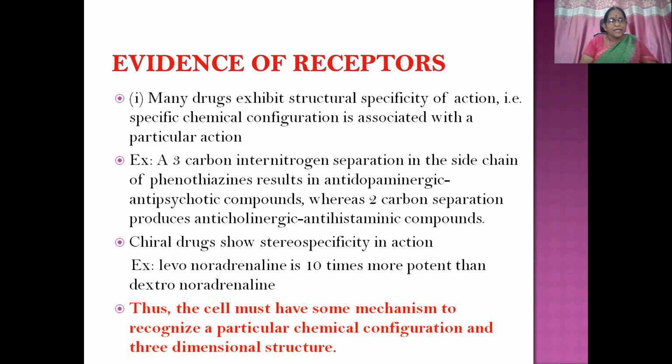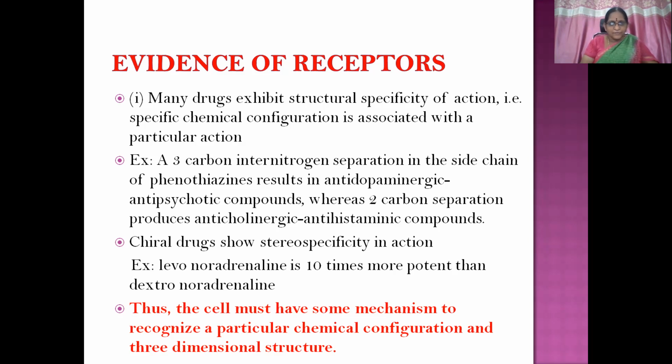So here, a 3-carbon internitrogen separation in the side chain of phenothiazines results in anti-dopaminergic, antipsychotic compounds, whereas 2-carbon separation produces anticholinergic, antihistaminic compounds. So just by changing the chemical structure of a molecule, the pharmacodynamic actions are getting affected. It is going to give different pharmacodynamic actions.